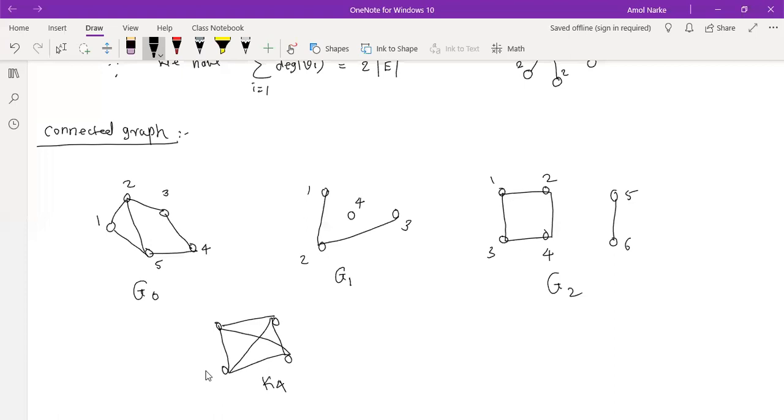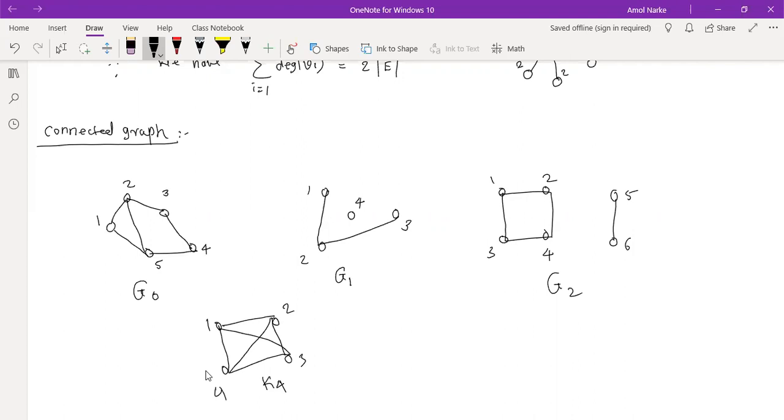Whether K4 is connected. Yes, because we have directly edges itself there. No need to find another path. Okay, you can find another path, no problem. Suppose I gave them a name 1, 2, 3, 4. So we have 1, 2, 4 directly one edge, or you can go 1, 2, 4, or you can go 1, 3, 4. Lots of paths we have available there.